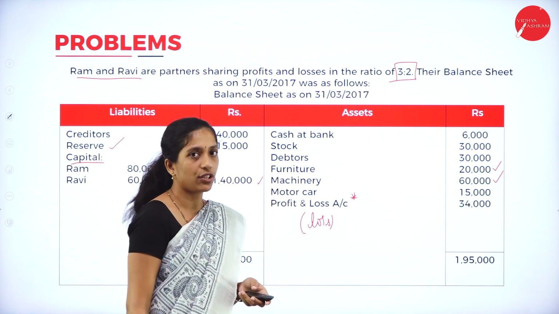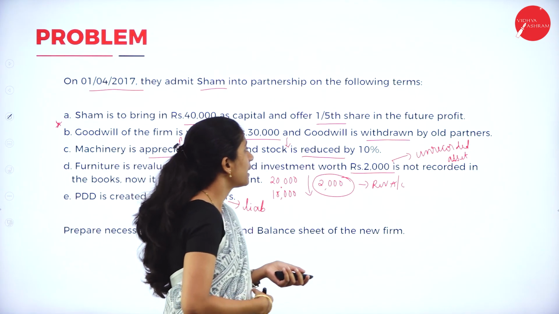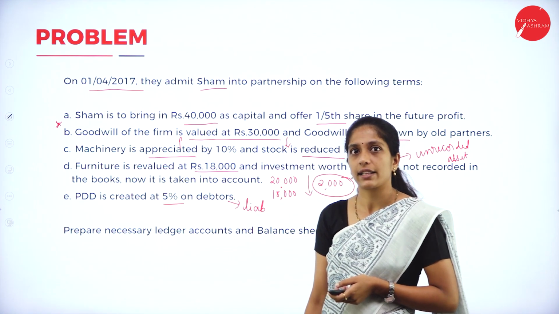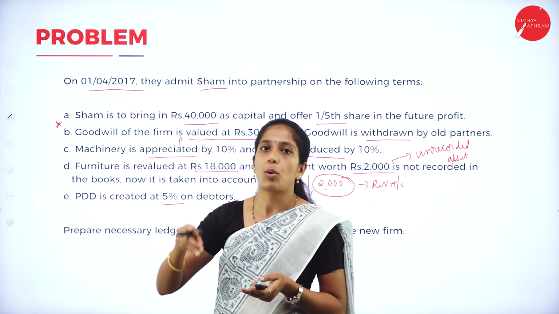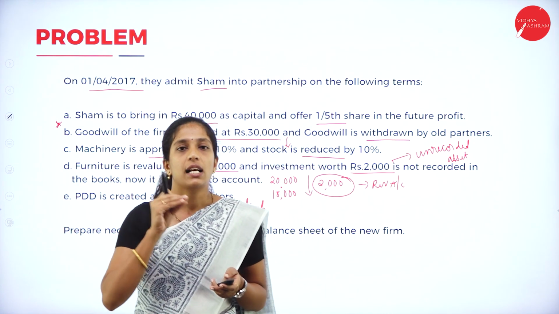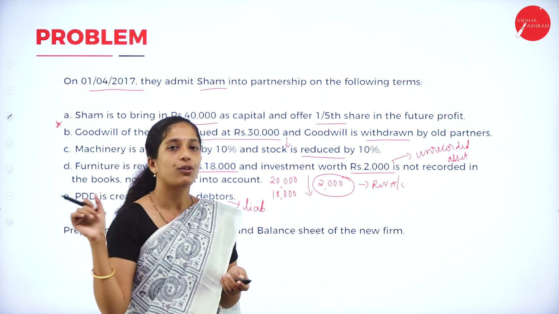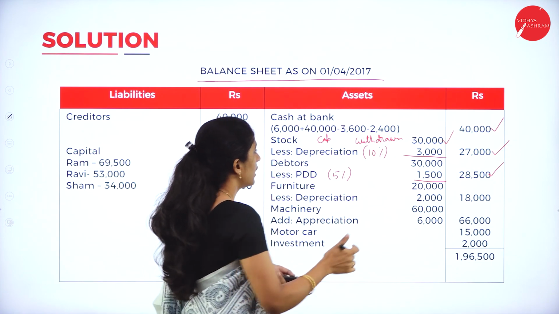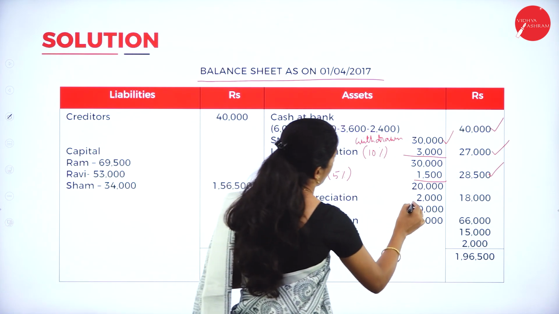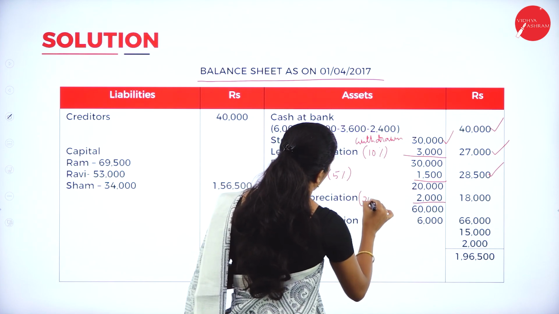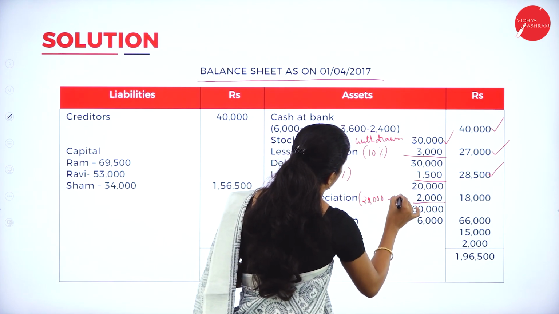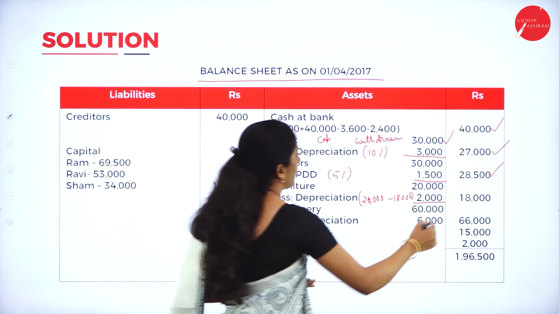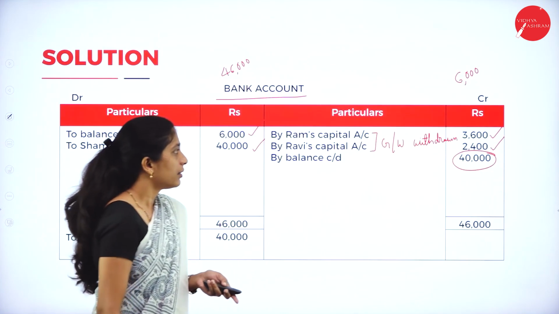And the next one is furniture, 20,000. See whether there is any adjustment relating to furniture. Yes, it is revalued at rupees 18,000. Earlier it was 20,000, now it is 18,000. So 20,000 less depreciation 2,000. The outer column will be 18,000. Furniture 20,000 less depreciation how much? 2,000. That is nothing but 20,000 minus 18,000. So the total will be 18,000. Next one.